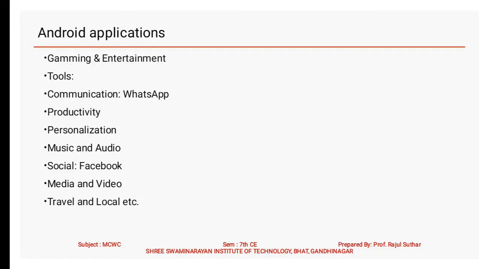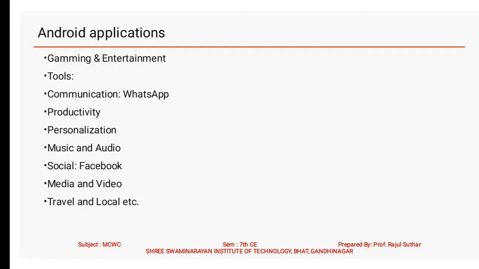Then music and audio. Most of the useful Android applications are for entertainment, music and audio as well as movies. Then social applications like Facebook, Instagram.